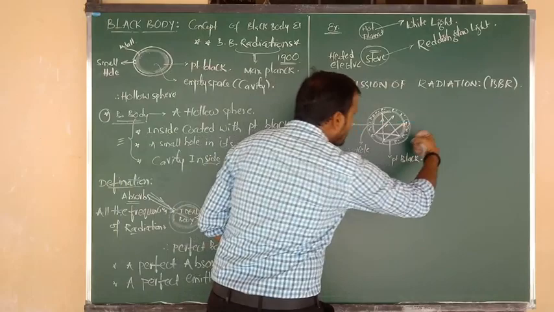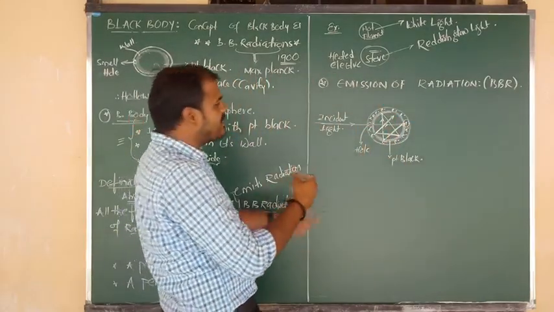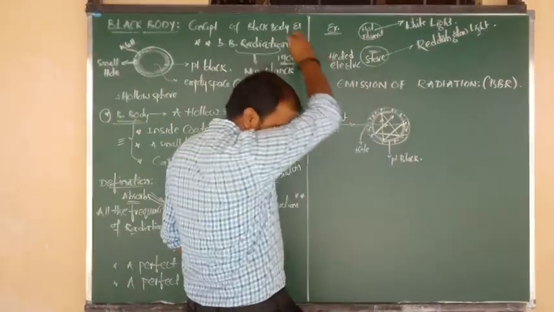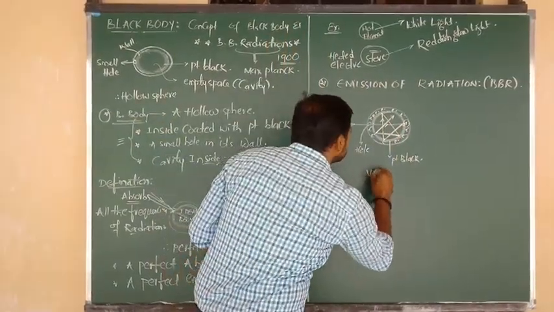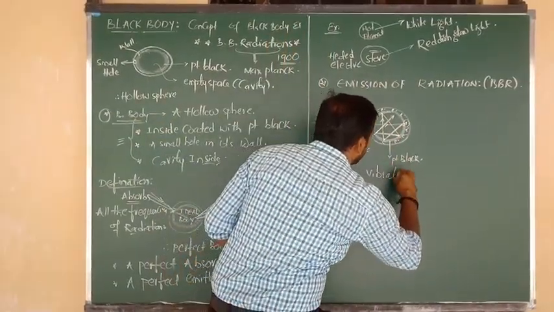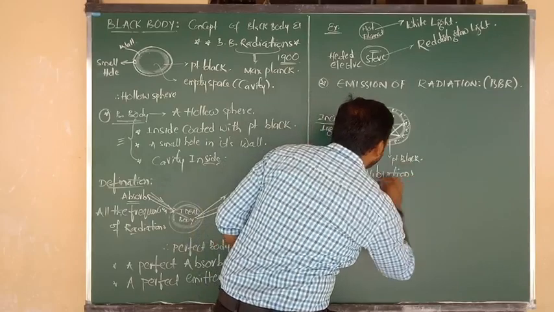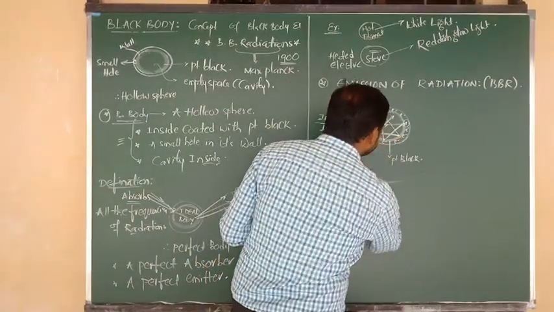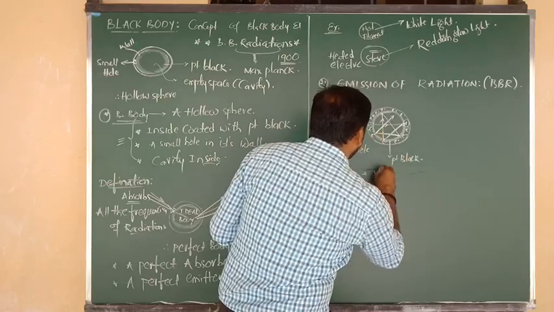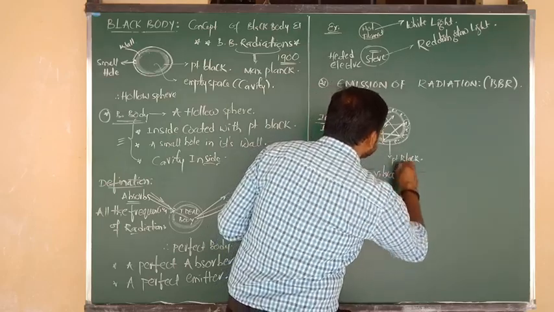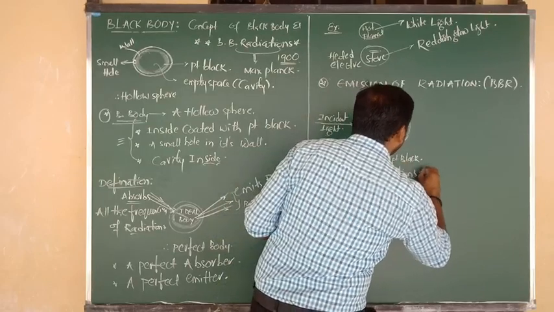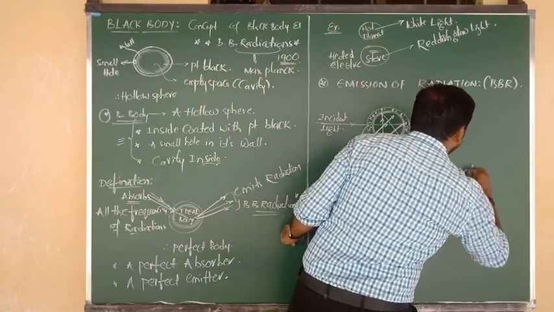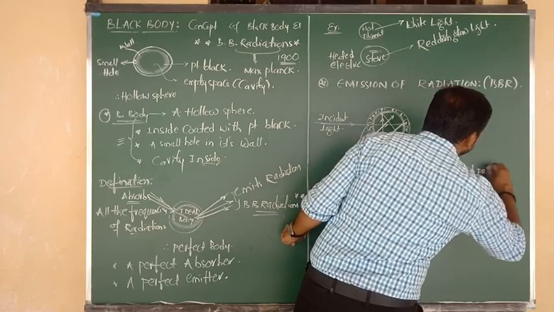So by the absorption of energy from the incident light, all the electrons undergo vibrations. So what we can see here in that black body is the vibrations of charged particles.